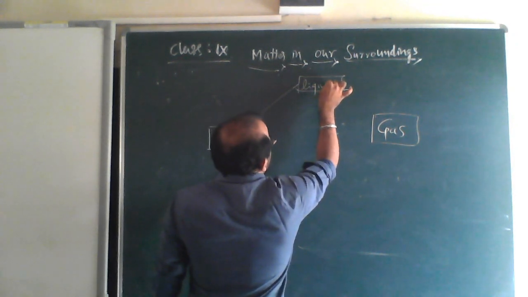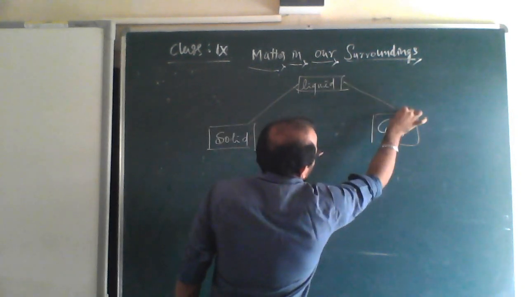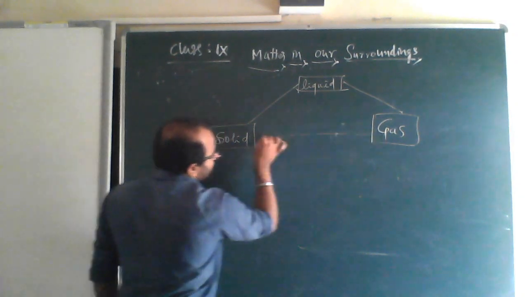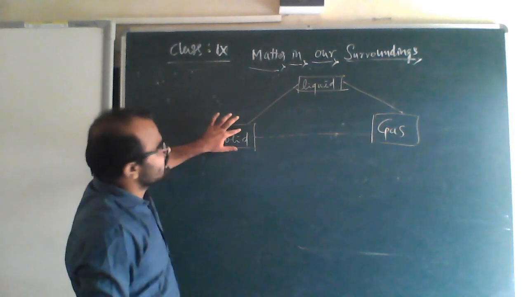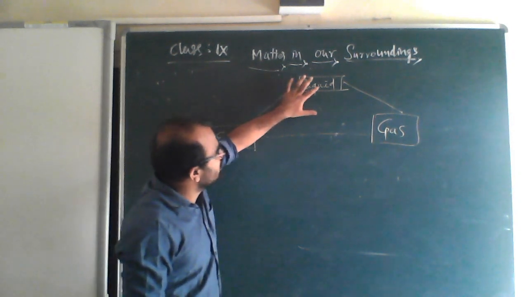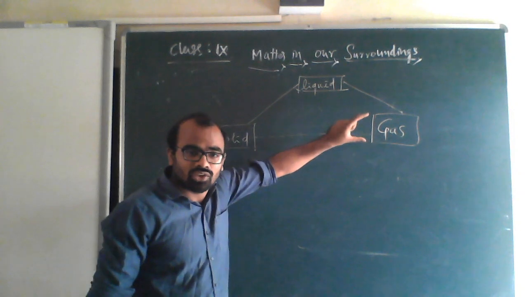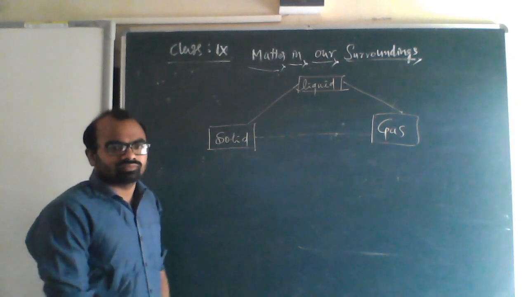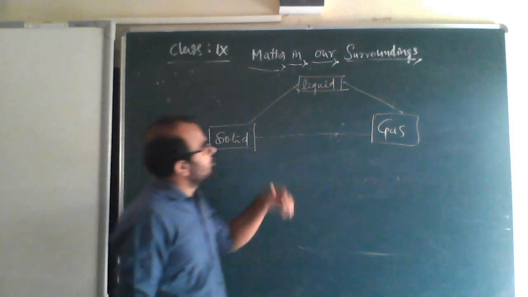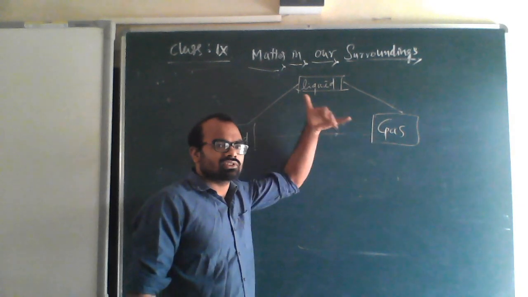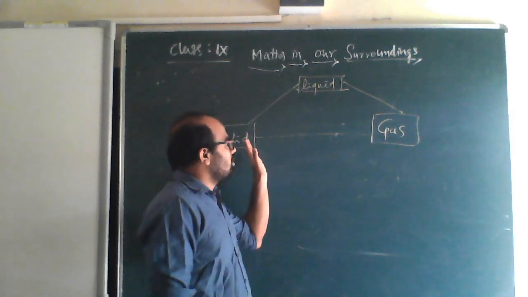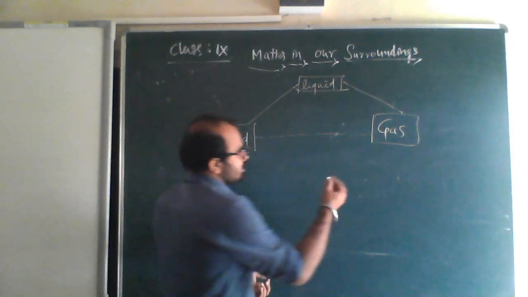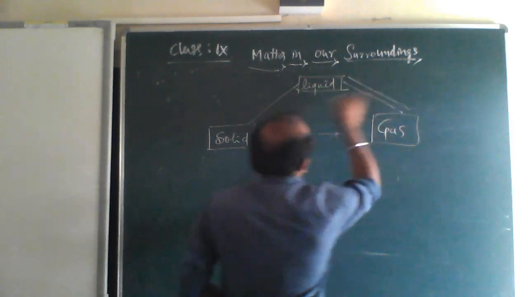So last class what we have done, solid to liquid conversion we have seen. See the cycle here. If you increase temperature, solid becomes liquid. Again increase temperature, liquid becomes gas. If you increase again temperature, gas becomes solid. So one cycle is completed. Again reverse. If you decrease temperature, gas becomes liquid, liquid becomes solid, and solid becomes gas. That is again one cycle. Reverse.